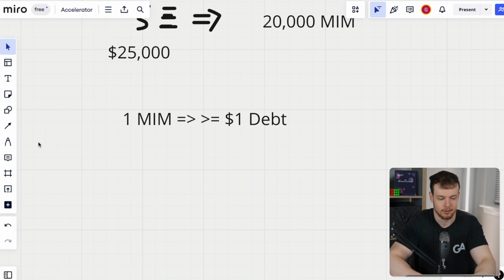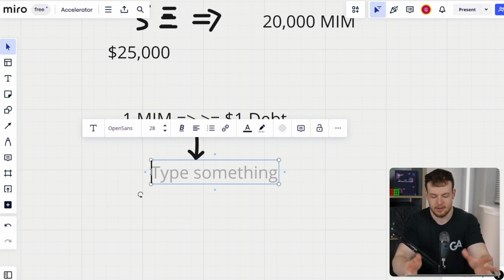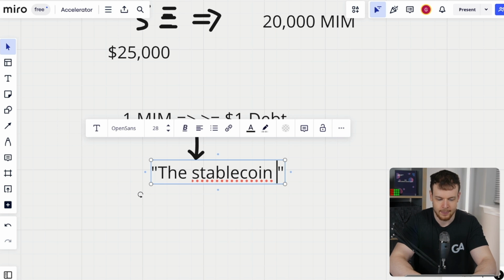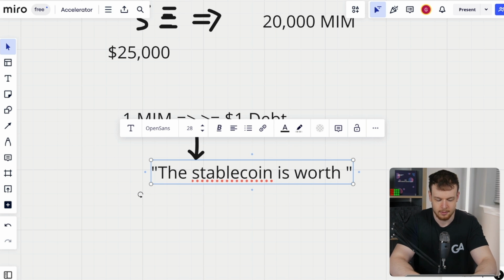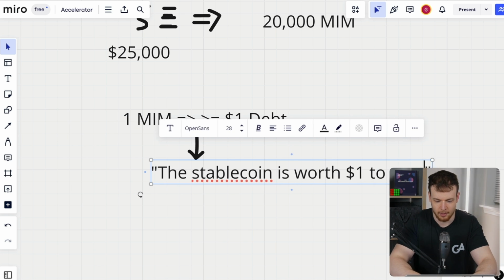Well, this is important because this is how we hold the peg, right? And in a CDP protocol, I like to say the stablecoin is worth $1 to somebody, right?